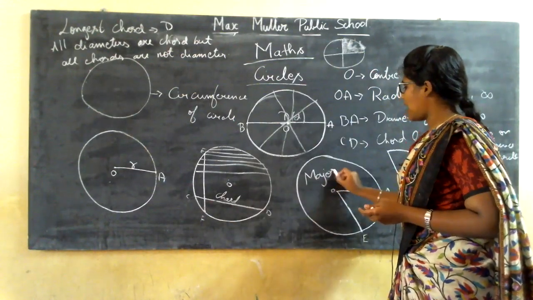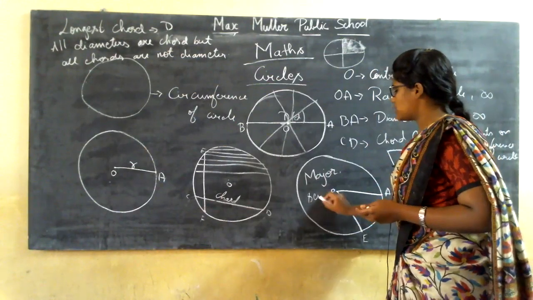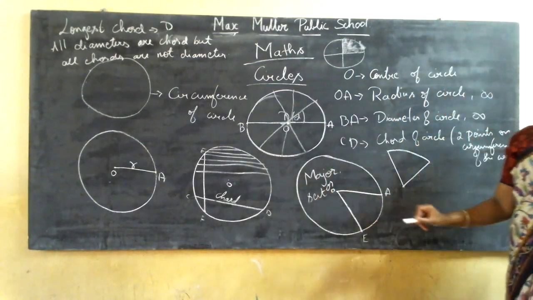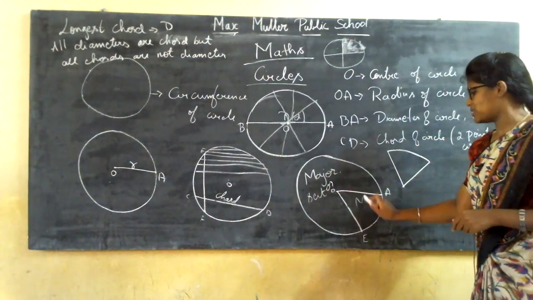The larger one you have is the major sector, and the smaller one you are giving to your friend is called the minor sector.